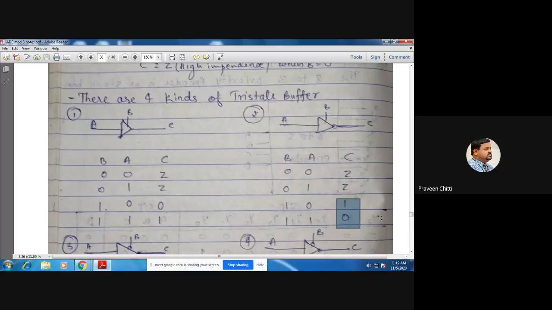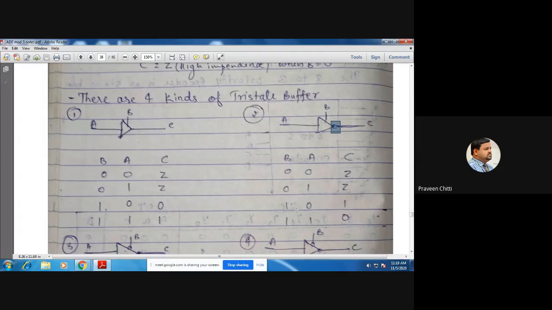You can see, complement of A. Why are you getting the complement of A? That is because of this inverted buffer bubble. Because of that bubble, you get the output inverted. So that is the second kind of tri-state buffer.